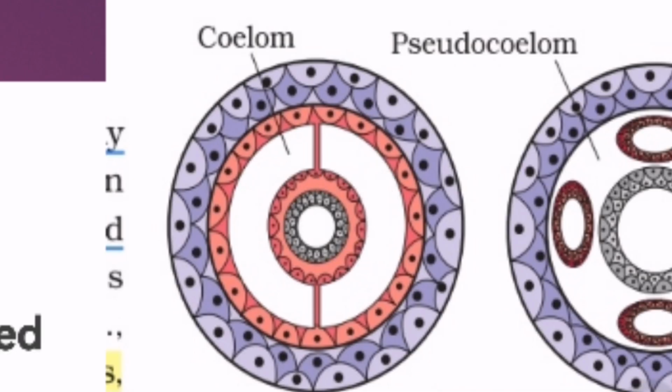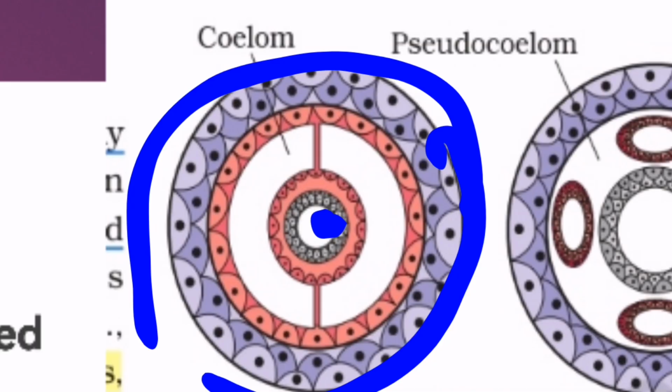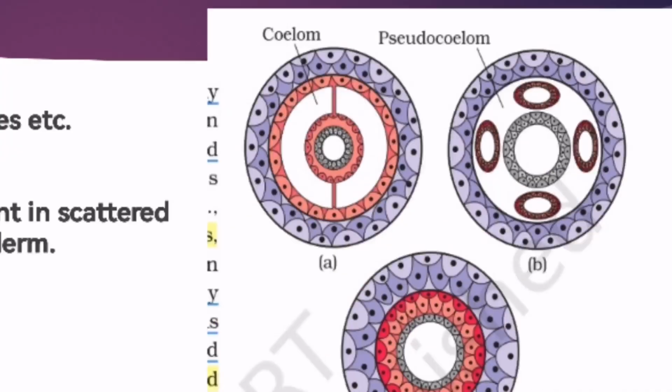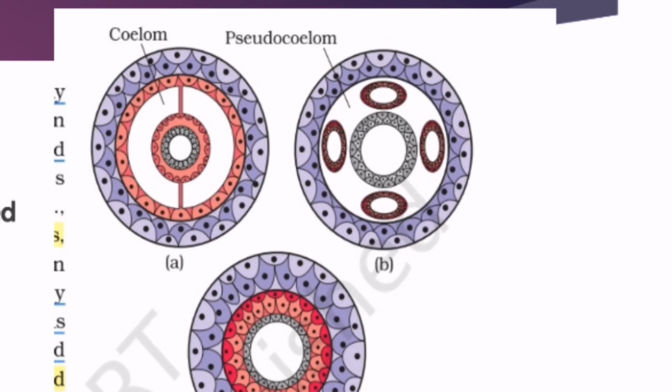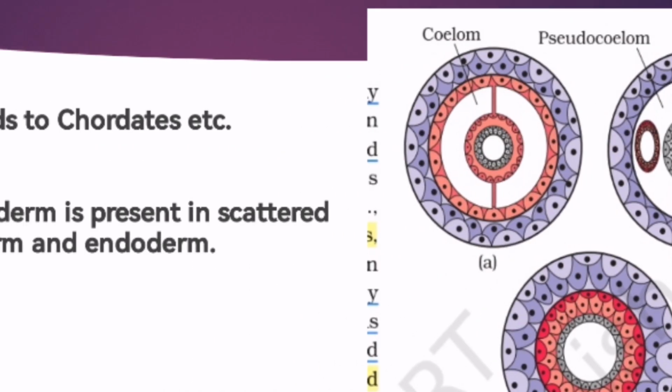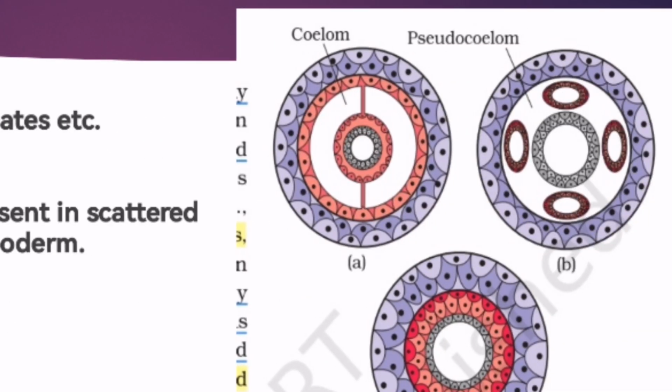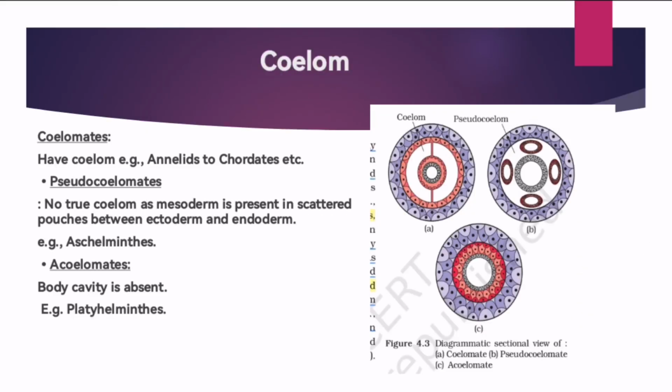So here we have ectoderm, endoderm, mesoderm. The coelom will be placed between mesoderm and mesoderm, not between mesoderm and endoderm. That is a very wrong hypothesis. That's the main thing. Coelom means there should be a complete division, a gap between mesoderm and mesoderm, then it is a coelomate or eucoelomate.